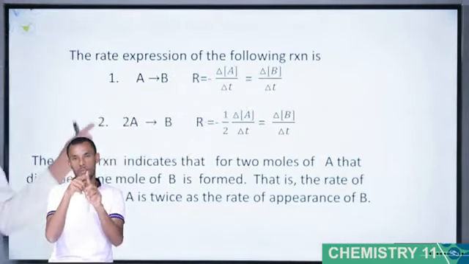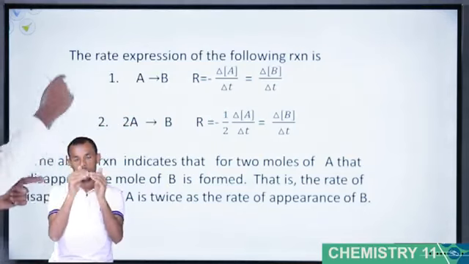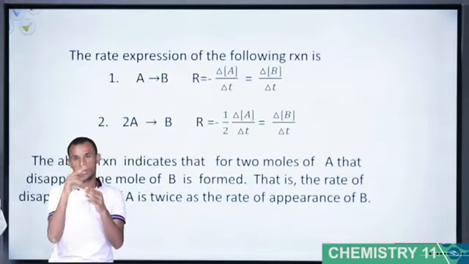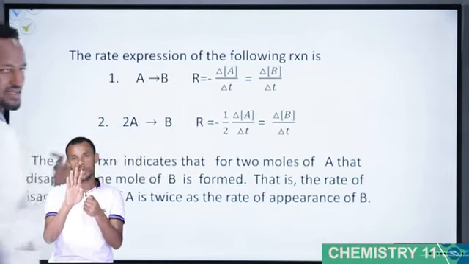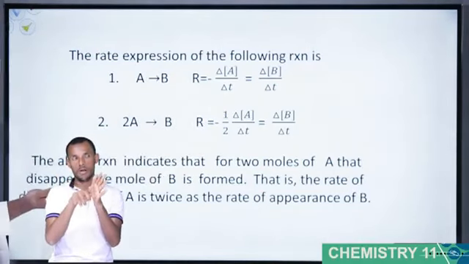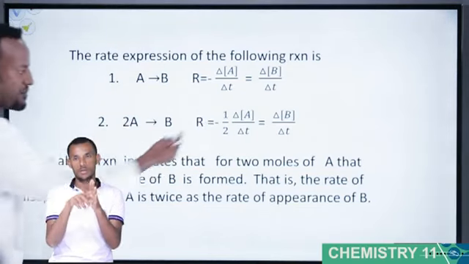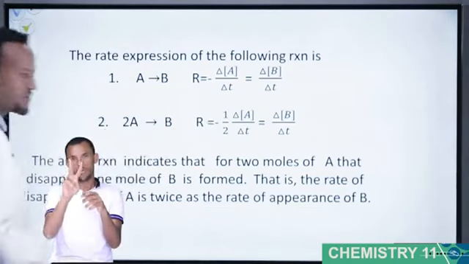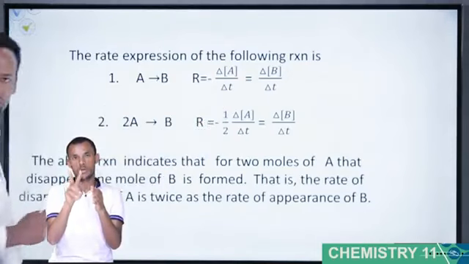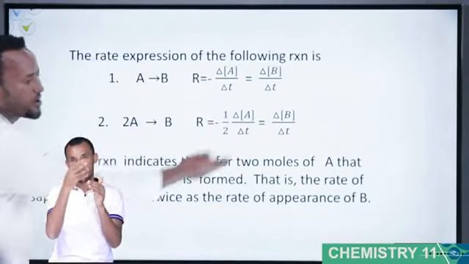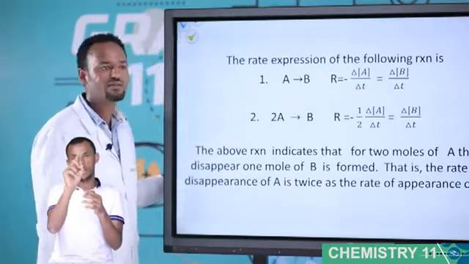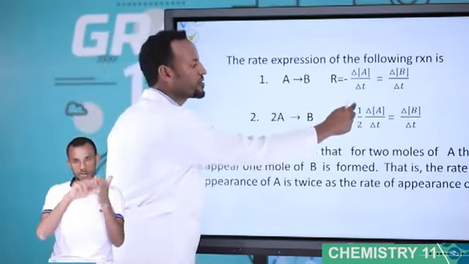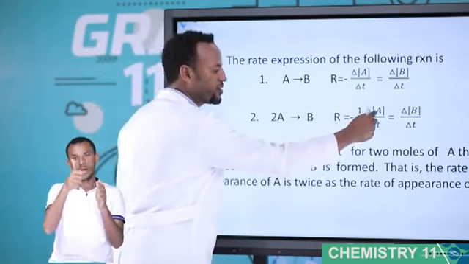The second one, 2A converted into B. Look, the coefficient of A is 2. For a coefficient, use a fraction. For 2A converted into B, rate is equal to minus, because the concentration of A decreases with time, and because of the 2, minus 1 over 2. If this one is 3, minus 1 over 3. If this one is 5, minus 1 over 5, and so on. If this one is already 1, 1 over 1 is 1. So 2A means minus 1 over 2, changing concentration of A over change of T.